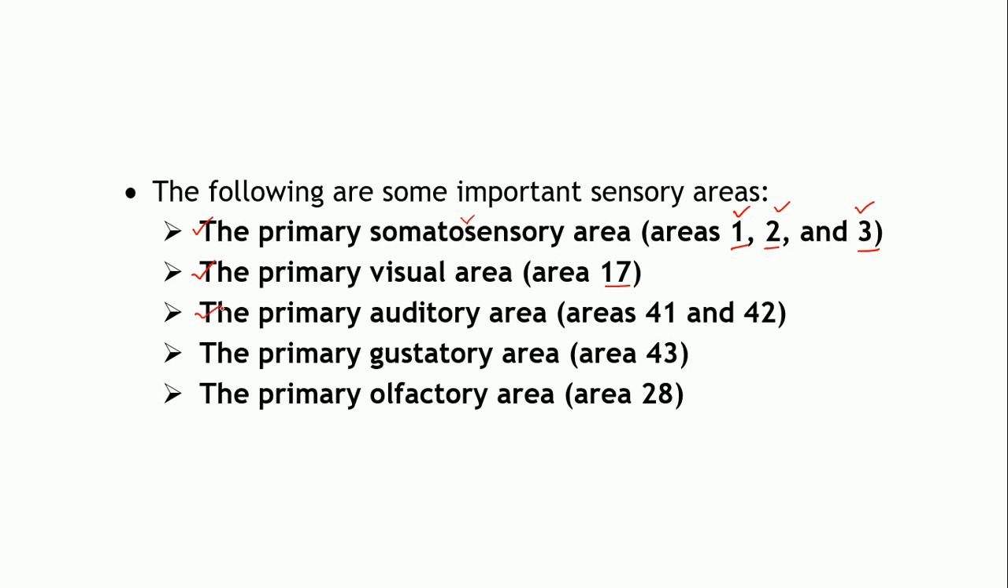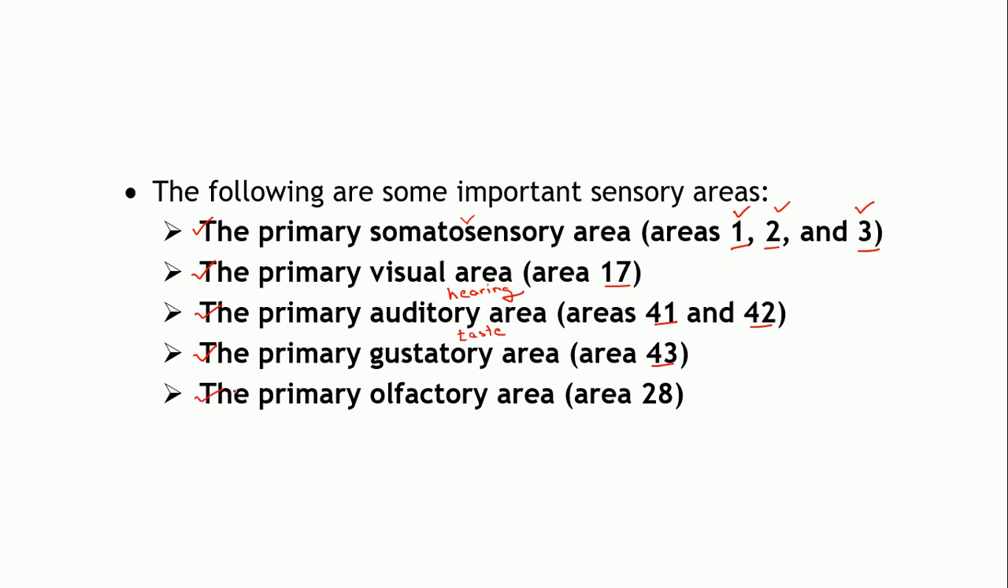The primary auditory area. What will this be associated with? Auditory means hearing. It is numbered as area 41 and 42. Sometimes there are more areas associated with a particular function. Then the next one is the primary gustatory area. Gustatory area will sense the taste sensation. Here area number 43 is associated with the gustatory area.